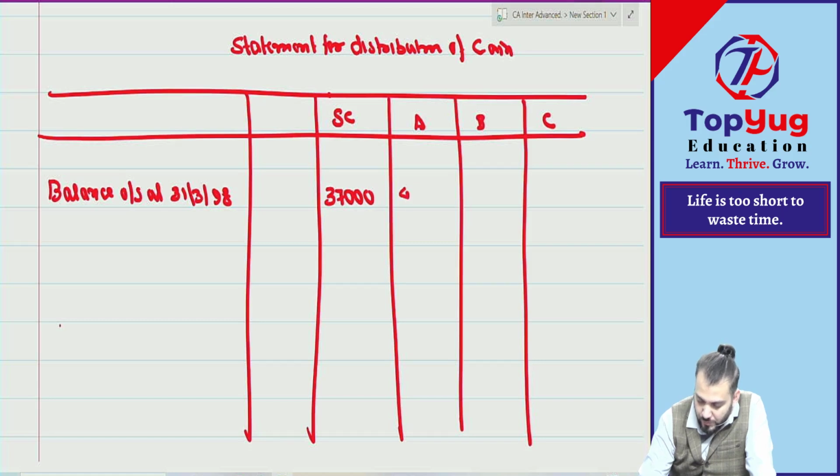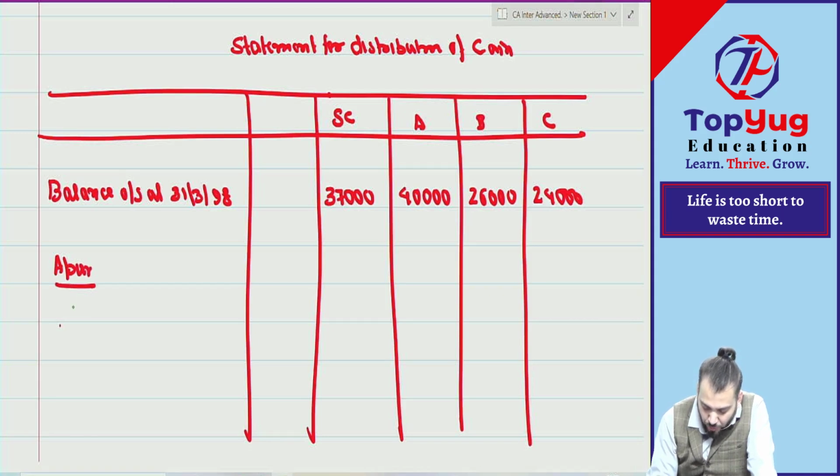How much? 37,000, 40,000, 26,000, 24,000. Correct. So we'll start with the month of April only. April, how much opening cash? There is no retention required.